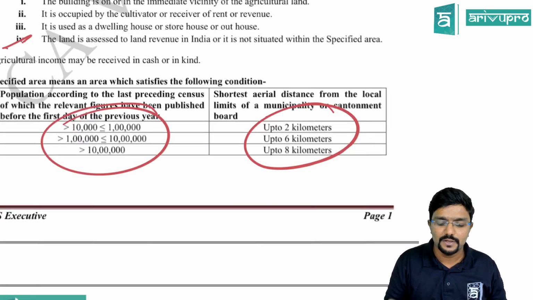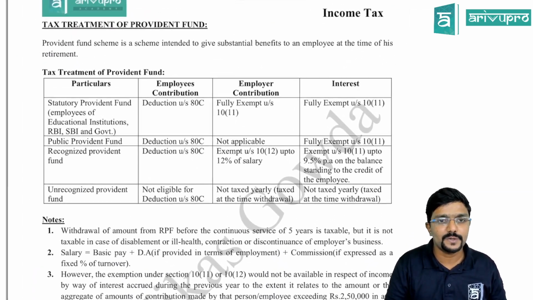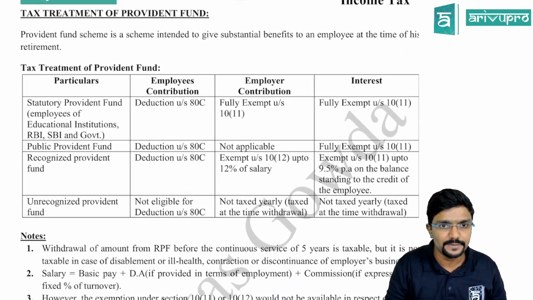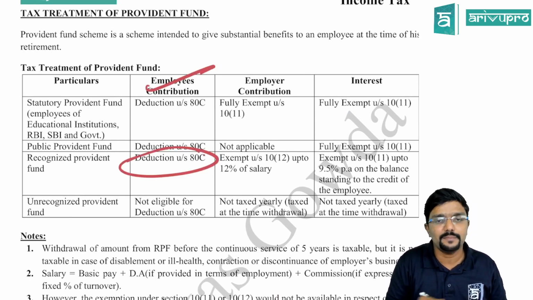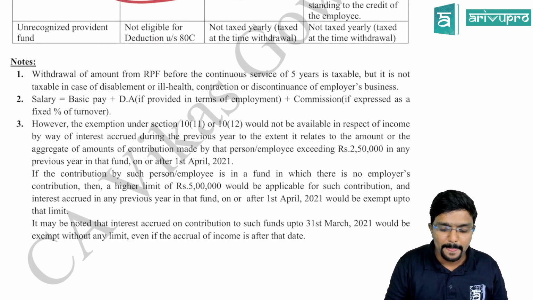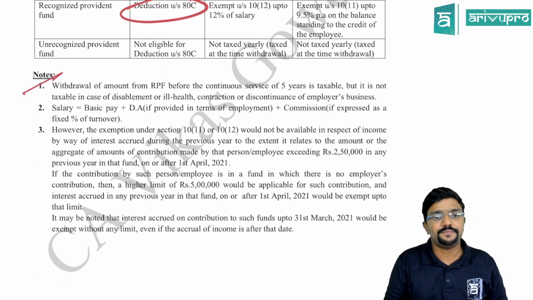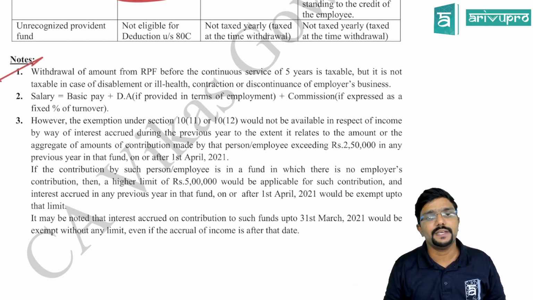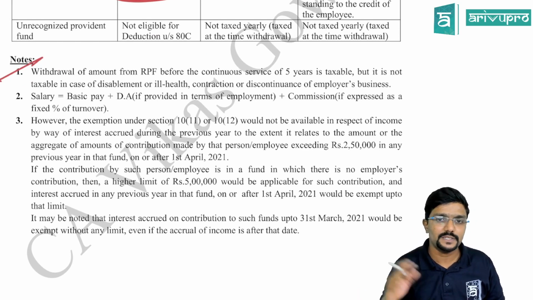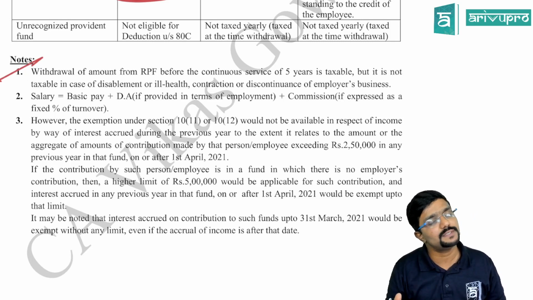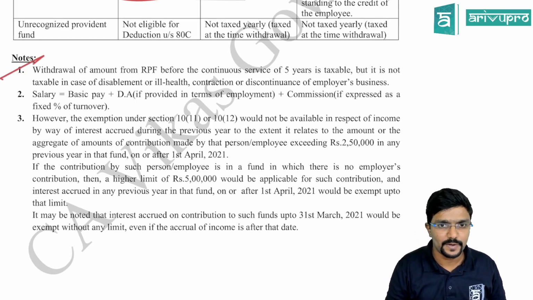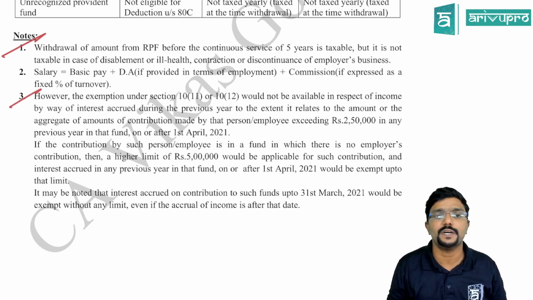And this provision will be in the salary head. So tax treatment of provident fund I have given now. You can observe for recognized provident fund, for employee contribution, deduction can be claimed under section 80C. And if the amount is withdrawn after 5 years of continuous service, fully exempt. If it is within 5 years, then it is taxable. But if it is within 5 years for health purpose, not taxable. Okay. Then the 2,50,000 thing also is given in the third note.